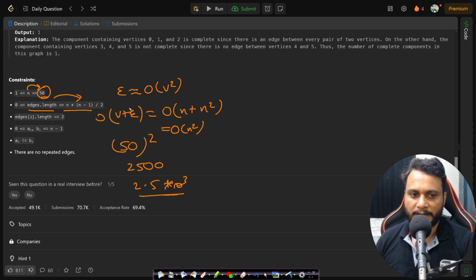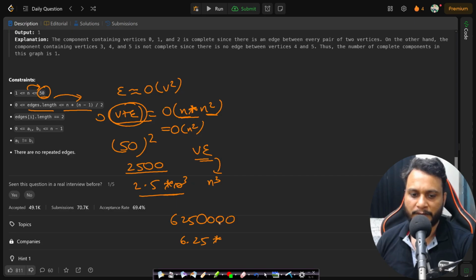So if you write a V plus E algorithm, it will definitely pass. Even if you write a V times E algorithm, the time complexity will be multiplied, n into n squared, so it will become n cubed. You can imagine that this will become 625 followed by approximately 4 zeros, so 6.25 times 10 to the power of 6, which is below 10 to the power of 8. So this should actually pass. But we will be going with the optimal solution.